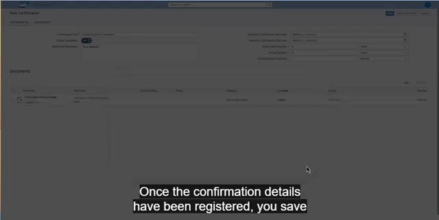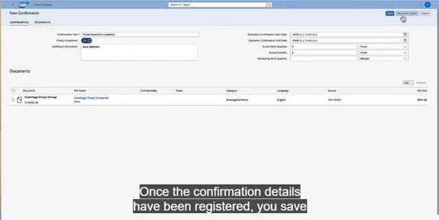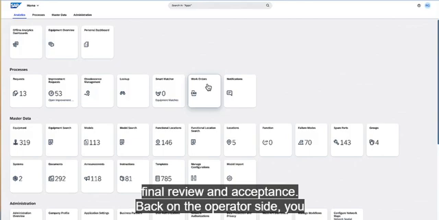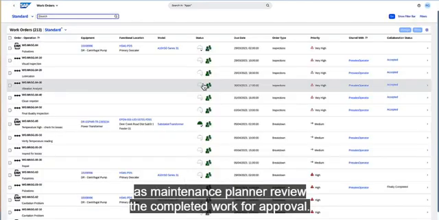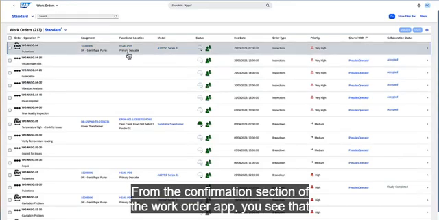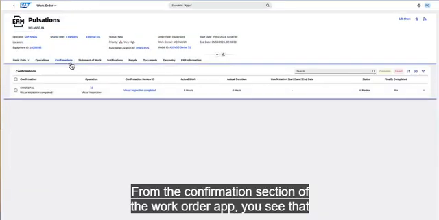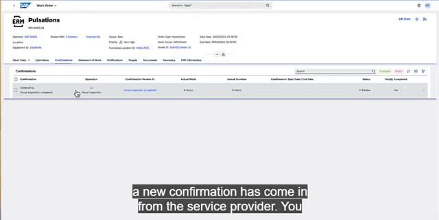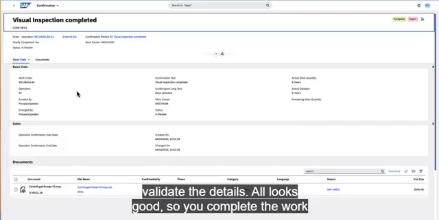Once the confirmation details have been registered, you save and submit the confirmation to the maintenance planner for final review and acceptance. Back on the operator side, you, as maintenance planner, review the completed work for approval. From the confirmation section of the work order app, you see that a new confirmation has come in from the service provider.